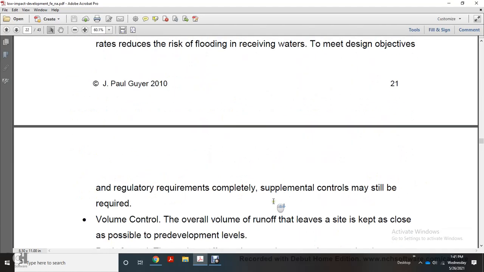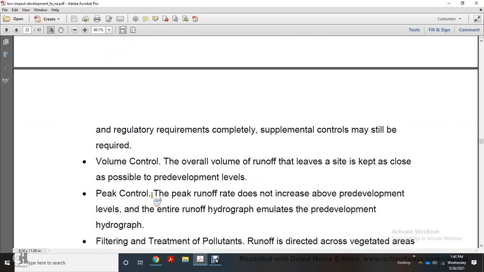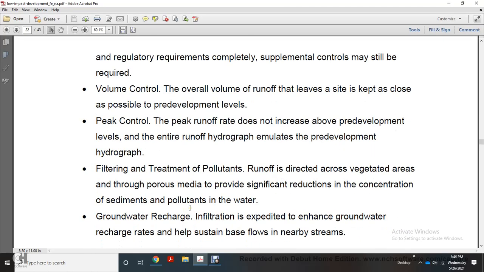To meet the design objectives, regulatory requirements must be completed. Supplementary controls may be set with the required volume control. Overall volume: runoff that leaves the site is kept as close as possible to the pre-development volume. Peak control: the peak runoff rate does not increase above pre-development levels. The entire runoff hydrograph emulates the pre-development hydrograph.